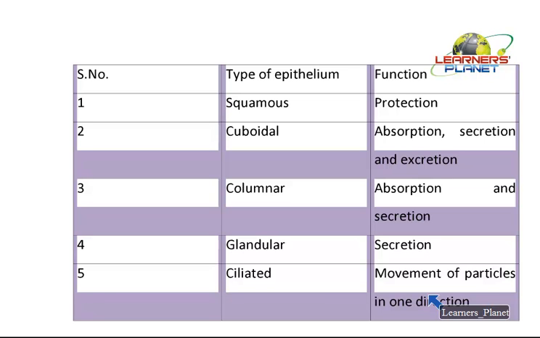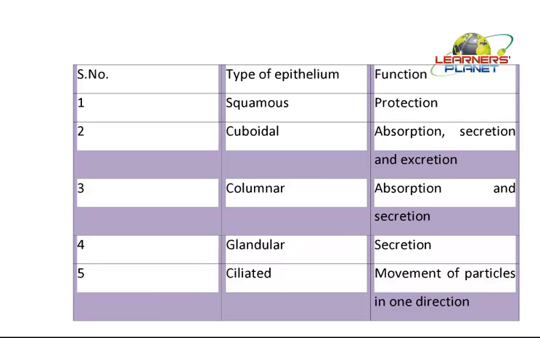On the other hand, in the case of the reproductive system, the ovum which is generated by the ovaries is supposed to be transported into the fallopian tube. How will it go? Due to the presence of ciliated epithelium in those regions. So in short, we can conclude that all these different epithelial tissues, wherever they are present, are serving a specific function.